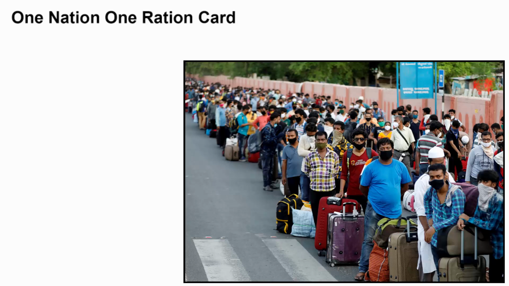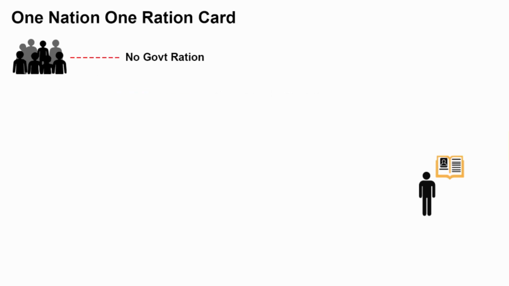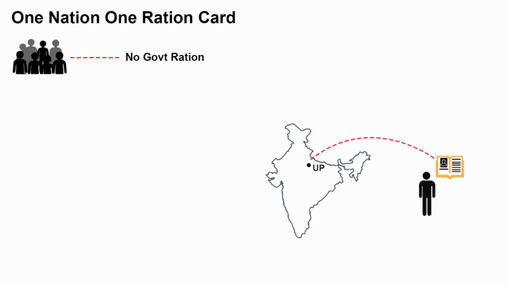One thing that came into the limelight was that there were no proper arrangement of rations for the migrant workers. Of course, there were states that provided free rations. However, in general, there were no proper arrangements. And the reason behind that was due to the fact that if you have a ration card, you could only get your ration from your permanent place of residence. But if you work in some other state, that's where the whole problem started. Too many migrant workers did not have access to the government ration.